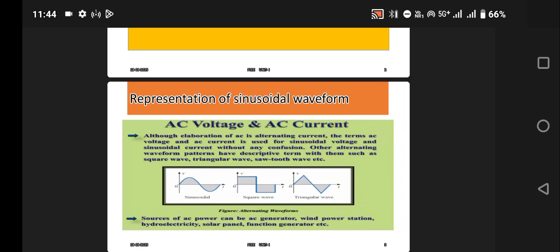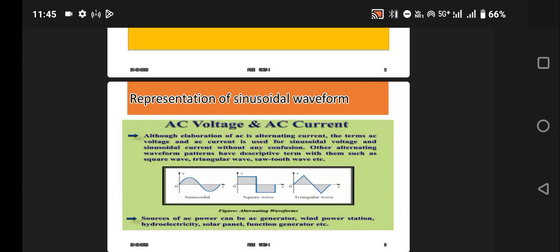AC voltage as well as AC current can be represented by means of alternating current and alternating voltage. Other alternating waveforms are available. They are square wave, triangular wave as well as sawtooth wave. But practical sources are in the shape of a sinusoid, so the current as well as voltage is represented by means of an alternating quantity, that is nothing but the sinusoidal waveform.